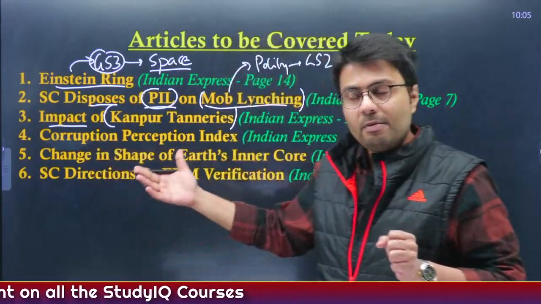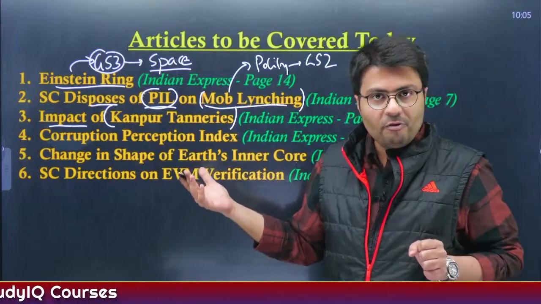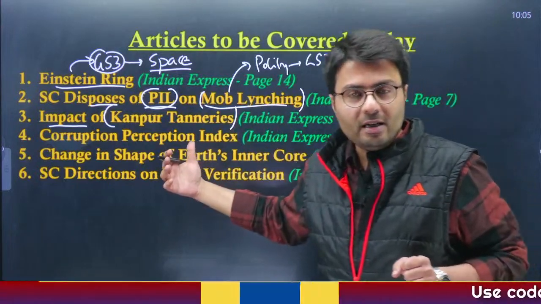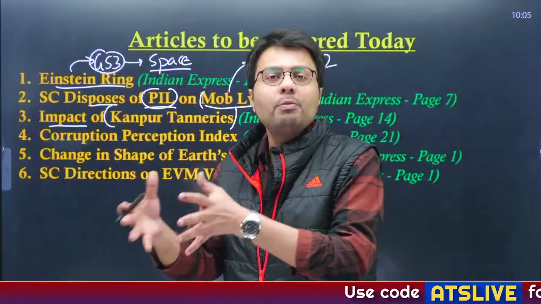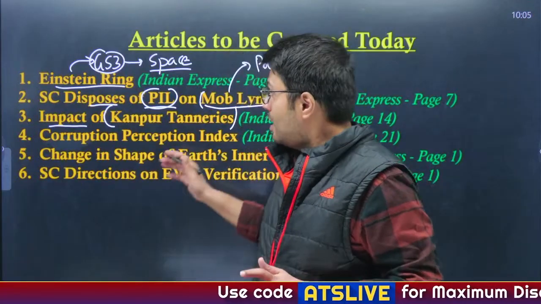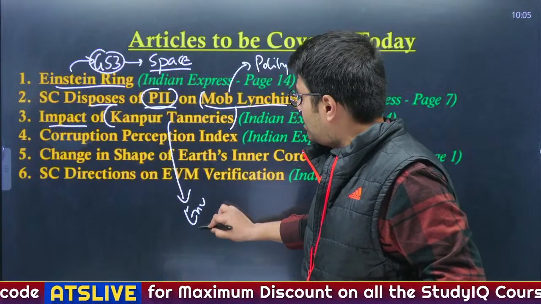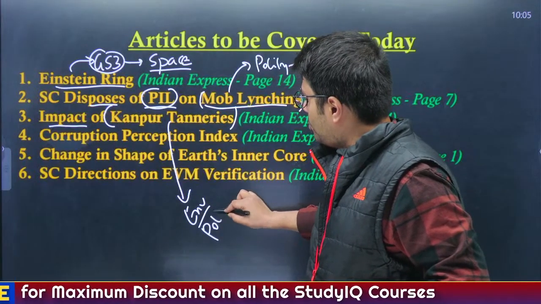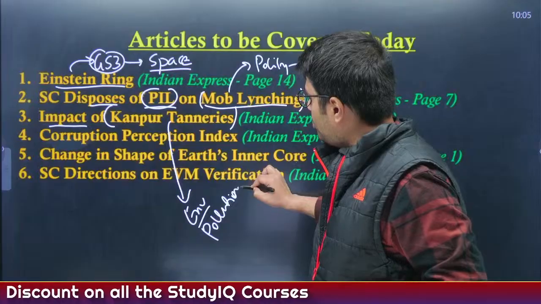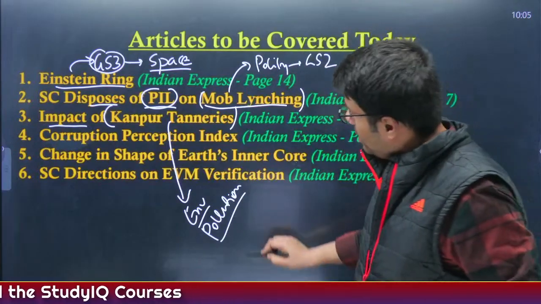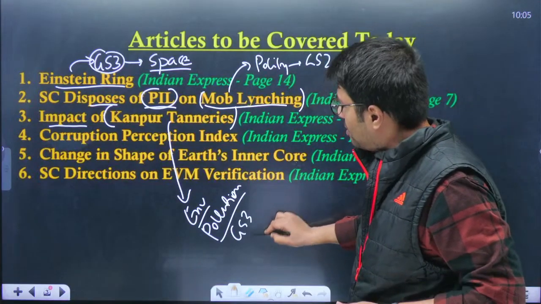So, we'll understand based on a study conducted by UP government how these Kanpur tanneries are creating a sort of health problem in the nearby area. Now, these kinds of articles are important from environment perspective because they deal with the issue of pollution. Pollution in air, pollution in water body, pollution in soil. This is a part of GS paper 3 syllabus.